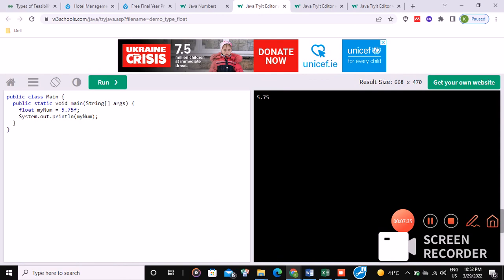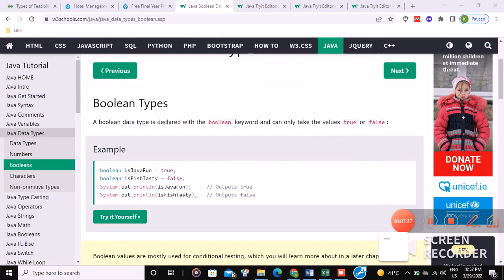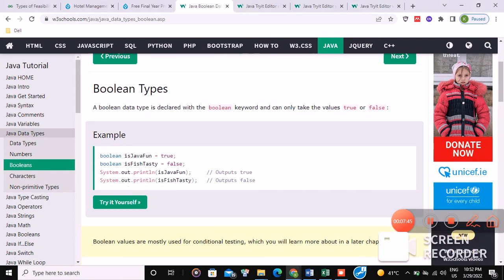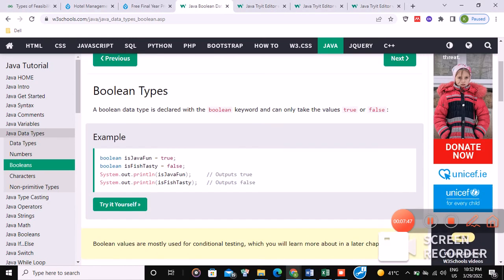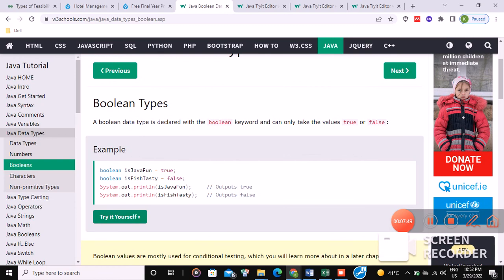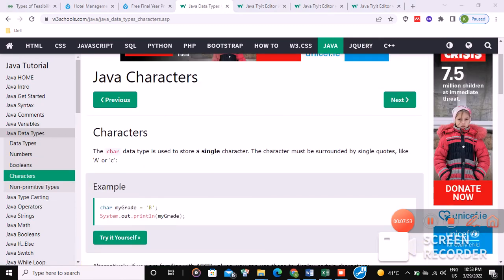In the boolean data type we can use only two kinds of words: yes, no, true, false, this, that, but not numbers, not digits. We can't assign numbers to it. These are different data types. In characters we can store only a single character, but in string we can store as many characters as we want.